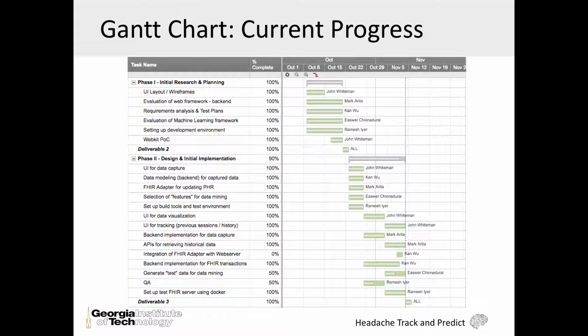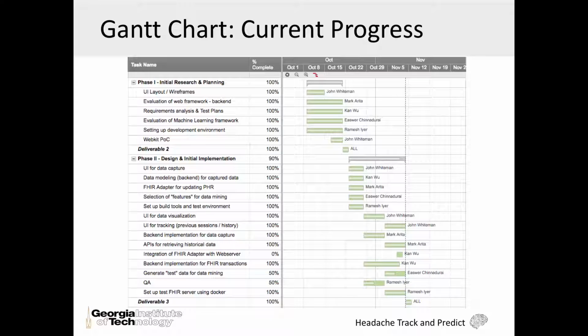On the progress so far, our schedule is currently on track. As part of Deliverable 3, we have successfully concluded Phase 2, which includes a full-fledged dev and QA environment with Docker instances for Fire server and PostgreSQL database. We'll be containerizing our application in the next phase.